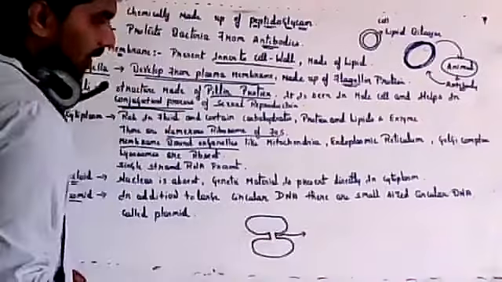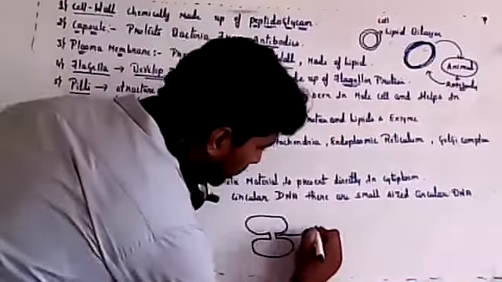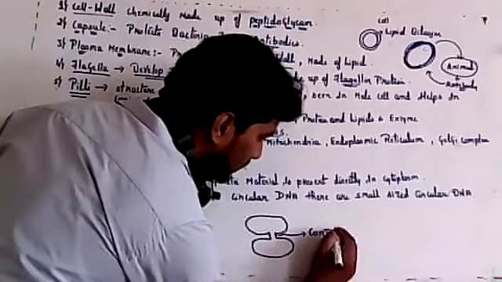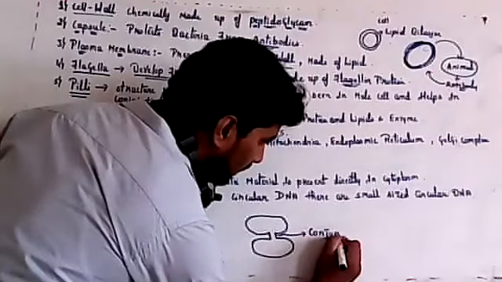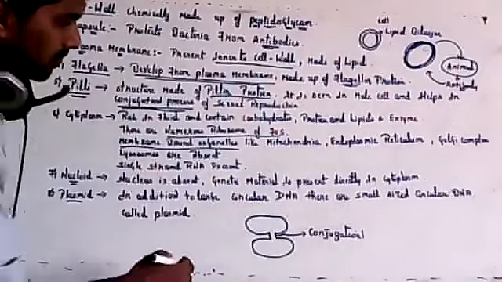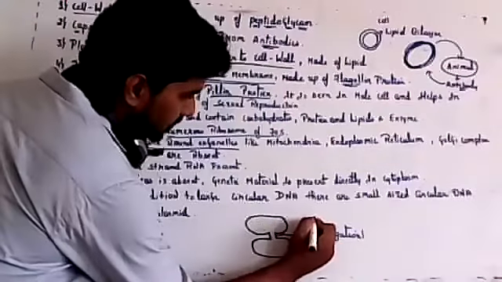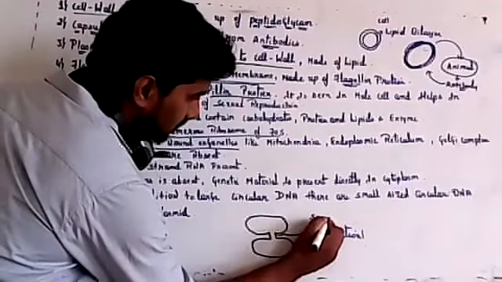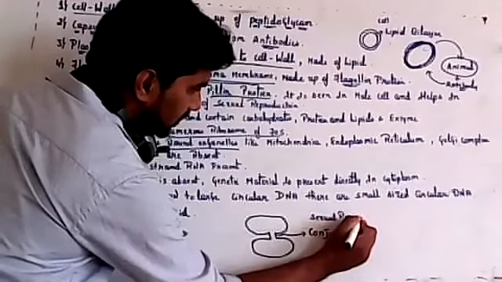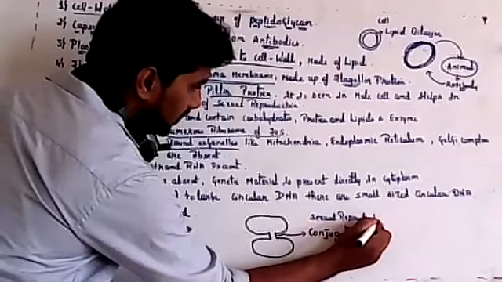And conjugation occurs through sex pili. The process by which bacteria undergo sexual reproduction is called conjugation.